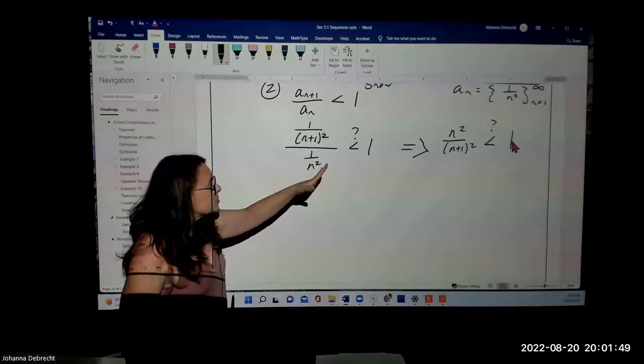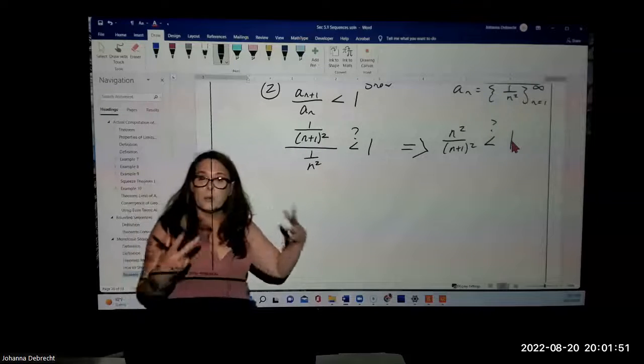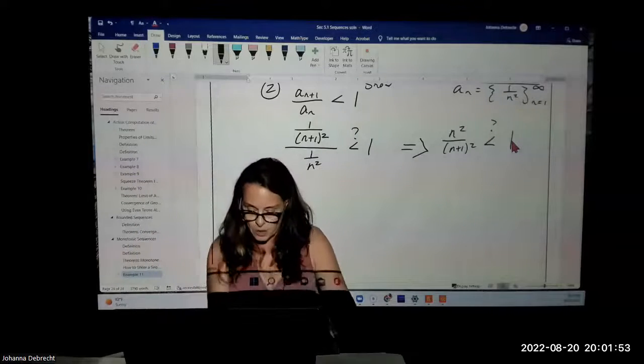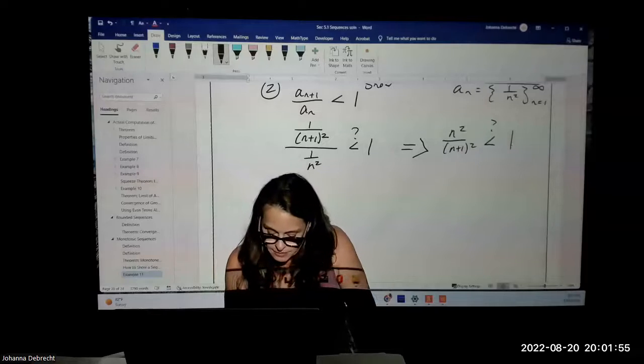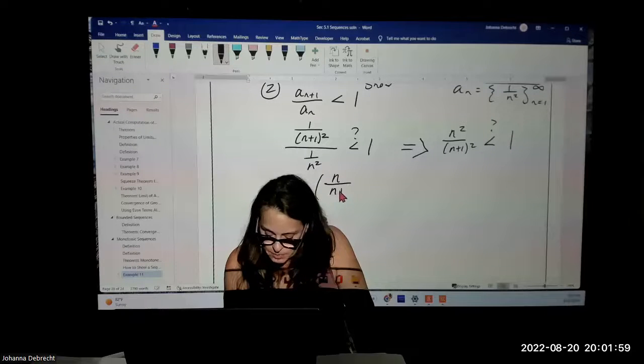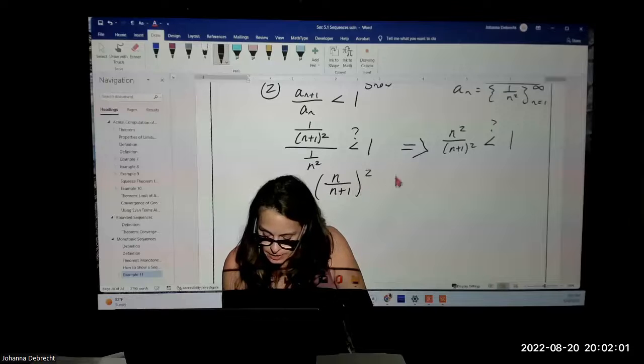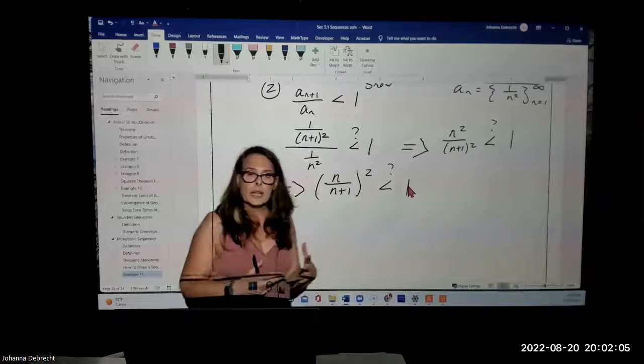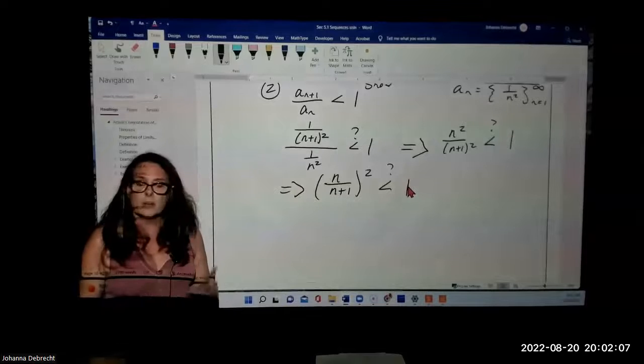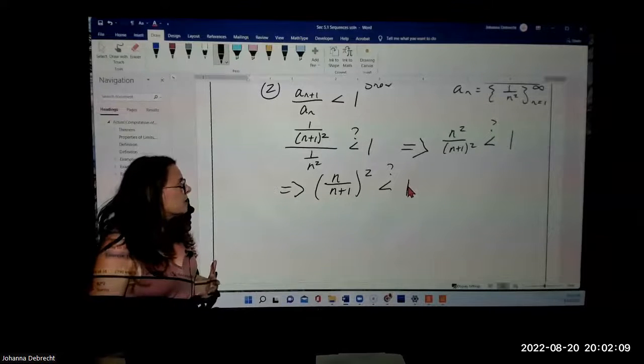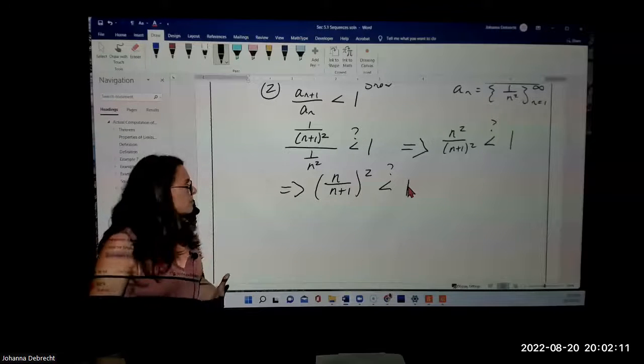Well, then I've got something squared over something squared, so I could pull the square off both, and that would give rise to the following expression: is n over n plus 1 squared less than 1? Now, I know that n is strictly positive and n plus 1 is strictly positive, so I can take the square root of both sides.